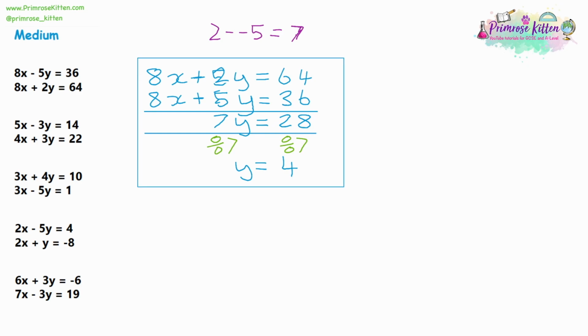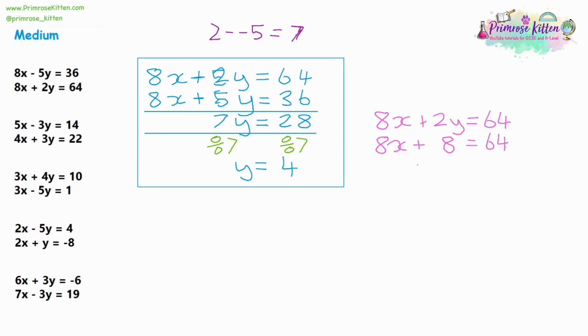Now I'm going to choose one of the original two equations to substitute into, and I'm going to substitute into 8x plus 2y is equal to 64. I chose that because the other one's got a negative number in it, so we'll try and avoid negative numbers if possible. And we know what y is. Y is 4, so 2 lots of y would be 8. So it's 8x plus 8 is equal to 64.